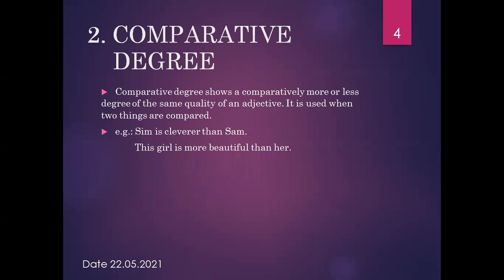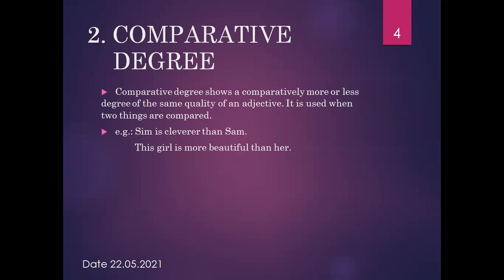Comparative degree shows a comparatively more or less degree of the same quality of an adjective. It means it is used when two things are compared. So the comparative degree is used when two persons or things are compared. Example: Ram is younger than Shyam, or Sim is cleverer than Sam. This girl is more beautiful than her. In these sentences you can see two persons or two things are compared.